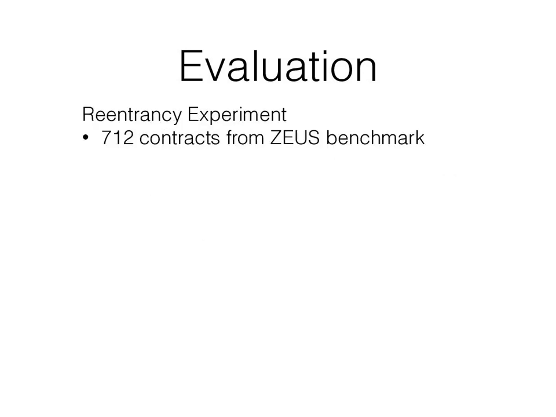As a last evaluation, we conducted a large-scale experiment on the benchmark introduced with the Zeus tool. After taking care of some of the problems with this benchmark, like duplicates, we are left with 720 real-world contracts, which we analyzed for reentrancy bugs. For 712 of these contracts, we were able to manually establish the ground truth according to our formal definition of reentrancy and evaluate eThor and Zeus against it.